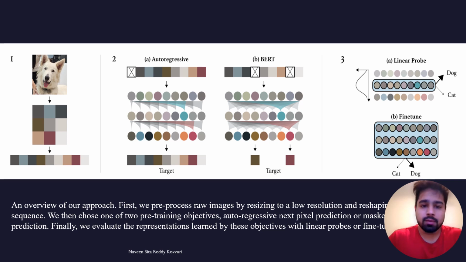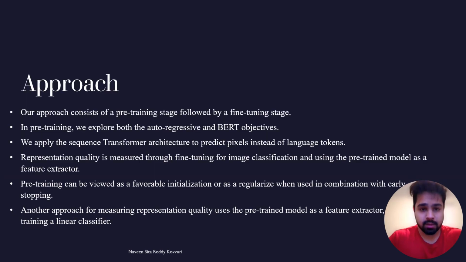Next, we have two pre-training objectives to choose from: autoregressive next pixel prediction or masked pixel prediction. These objectives serve as a backbone of our model, guiding it to learn meaningful representations from the input images. Finally, we evaluate the representations learned by these objectives using two main techniques: linear probes and fine tuning. Linear probes allow us to assess the quality of learned representations in a controlled setting, while fine tuning further refines the model performance for specific tasks.